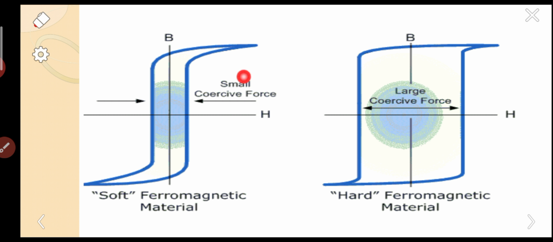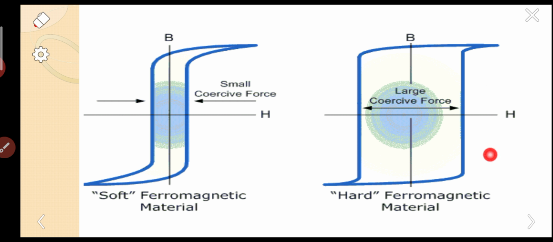So what is the meaning of small coercive force? Even by applying a small coercive field, the material simply gets demagnetized. So these have a very soft nature. Even for very small fields, it loses its magnetization. That's why it is termed a soft ferromagnetic material.